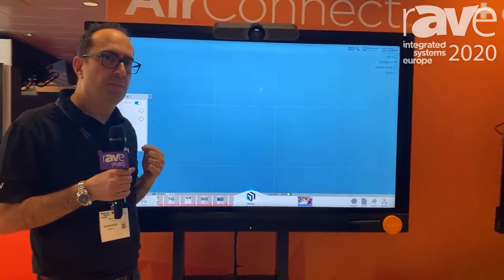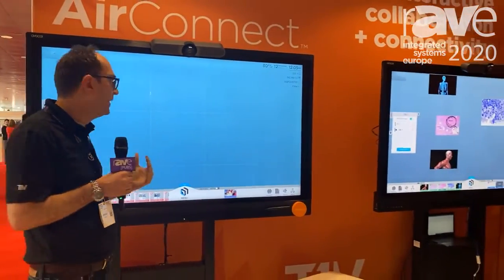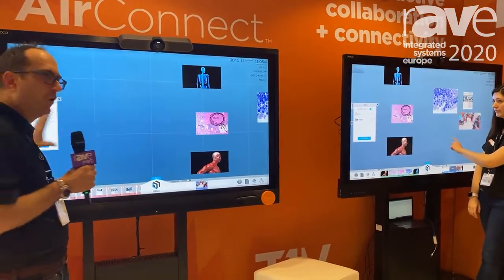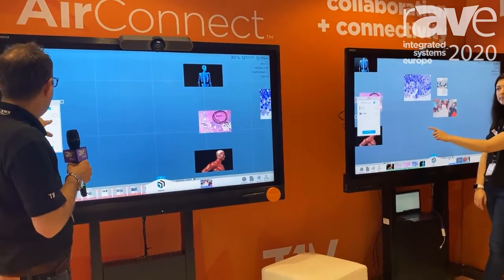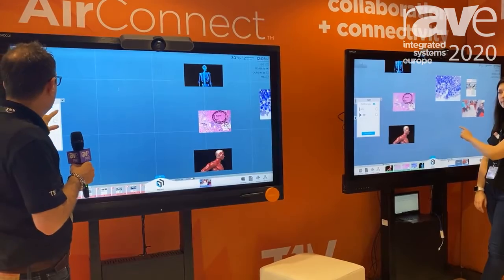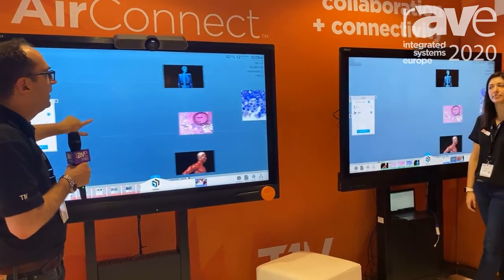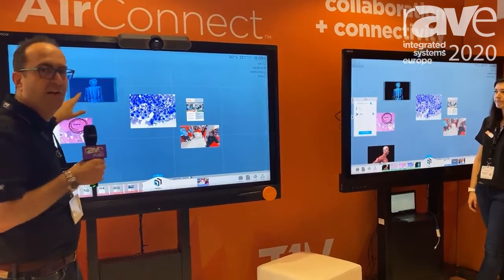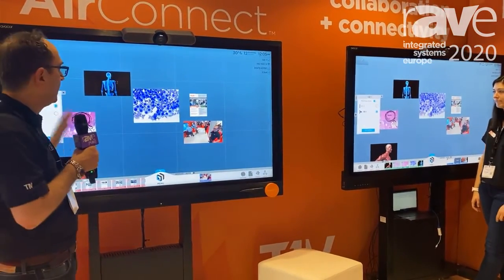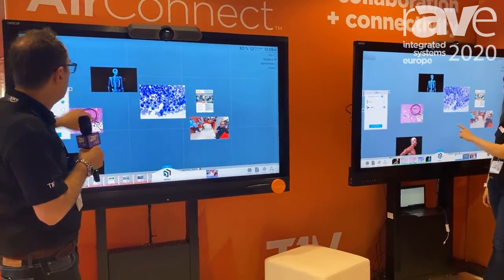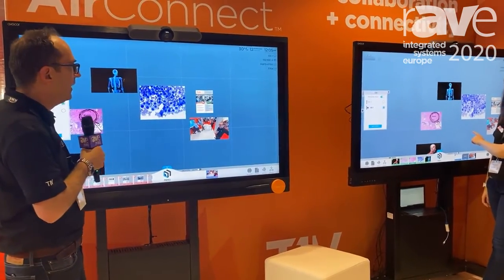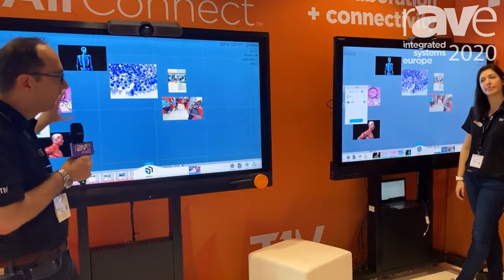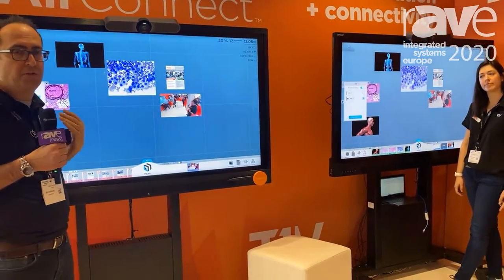Some of our users have asked us, what if I want to have one presenter that actually takes control of both the canvases? So I'm going to go ahead and do that, and I'm on canvas 1, and now you can see I can control everything, and I'm effectively the leader of the group, and I can move everything on the canvas in real time. I can see that the other canvas is following me. So this is what we call MultiSite Sync.